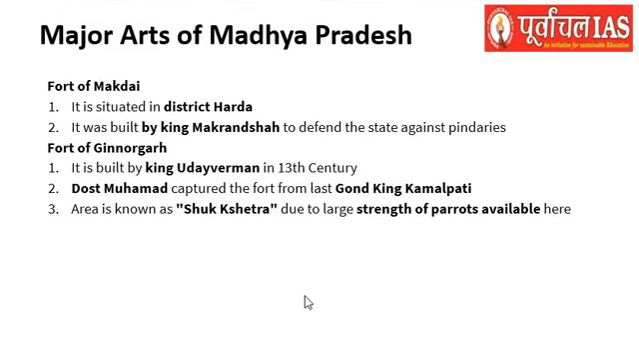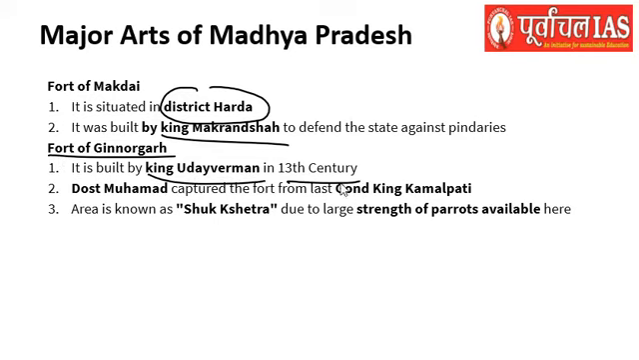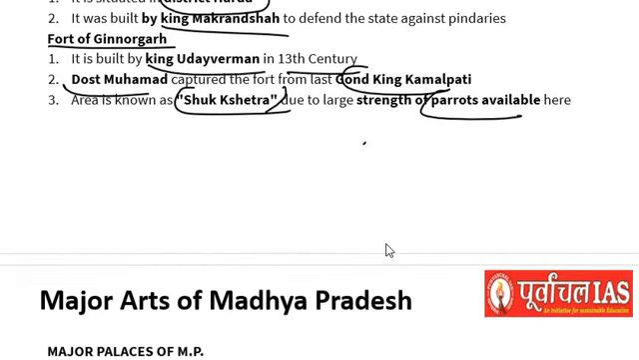The fort of Magdai is present in the district Harda, constructed by King Makrand Shah. And the fort of Gnorgad, built by King Udayvarman in the 13th century, is also famous. Dost Muhammad captured the fort from the last Gond king who was called Kamal Pati. And this area is also known as Shuk Kshetra because there are a lot of parrots that you can see in this area. So that is something worth remembering.